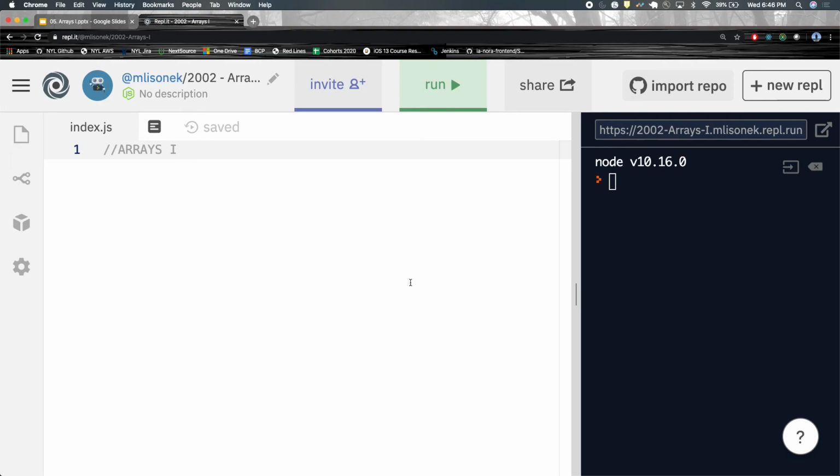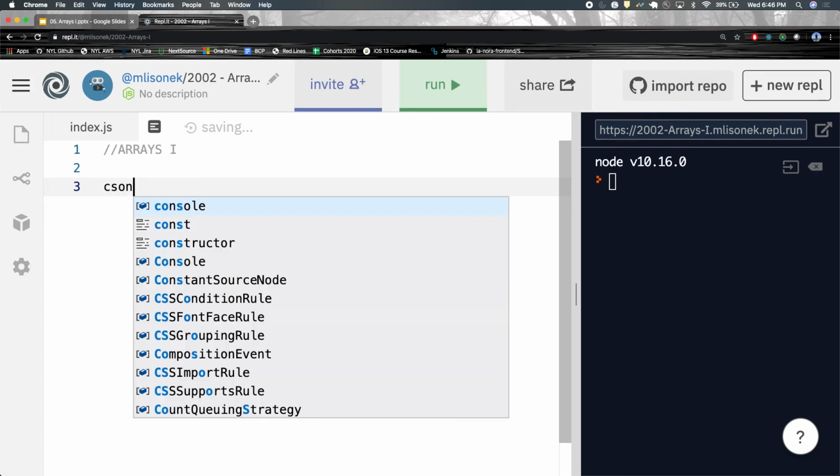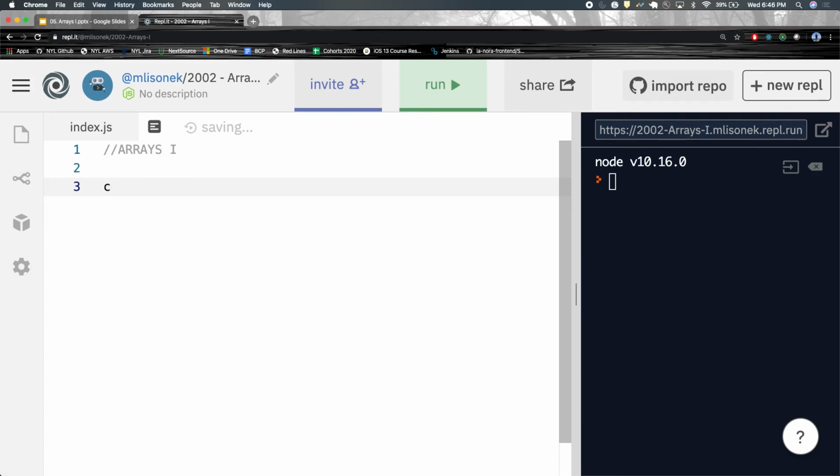All right. So if I say const my first array, how do I make an empty array? How do I do this? That is how I do this. Open, close brackets, okay? Brackets are arrays. This is an array. Can everybody see? Can everybody see in the back? There's our first array, okay?